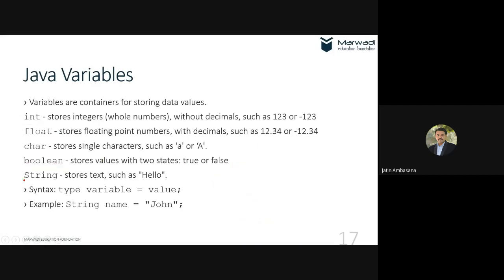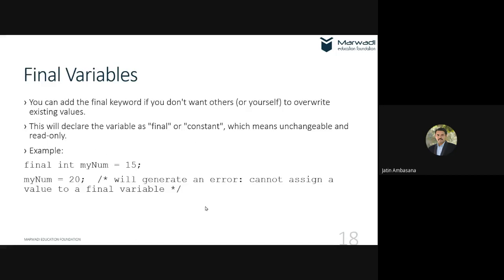Then comes the string data type, which is a collection of characters, but not an array of characters. Remember that. This is how you define the variables: data type, then variable name, and then equal to value. So this is how you define a string: string name equal to, in double quotes, John. So those are about variables.